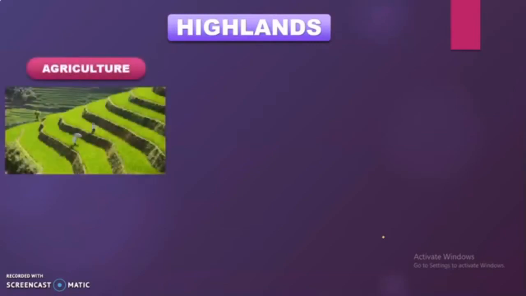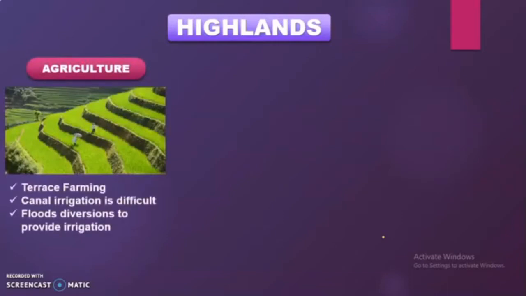Number one, we have agriculture. When we talk about the agriculture of highlands, we know that the mountainous regions are basically the ones having steep slopes. Apart from the other areas, for example, the plain land areas are flatland regions, so over here the slope is uniform. But the highland areas are areas with steep slopes. In such areas, agriculture is very difficult. So that is why the people over here perform terrace farming. That is my first point as well. The first one over here is terrace farming.